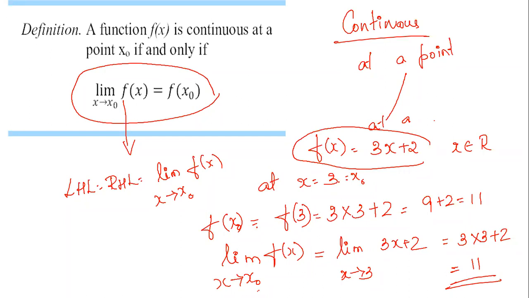What you have to do, you have to find the limit at that particular point and find the value of the function at that particular point. First thing is you have to find the value of the function at that point, and then the limit of the function at that particular point, and check whether those two are equal. If they are equal, then you can say that the given function is continuous at a given point. If not, you can say that it is not continuous.